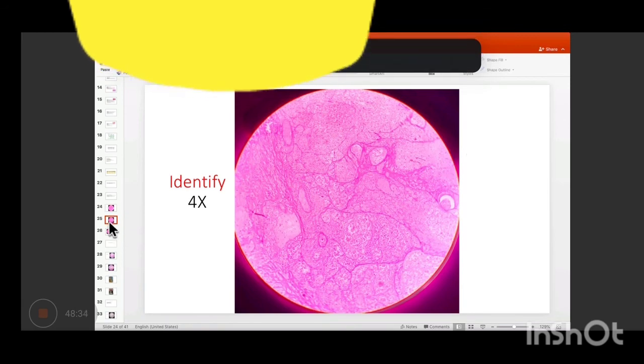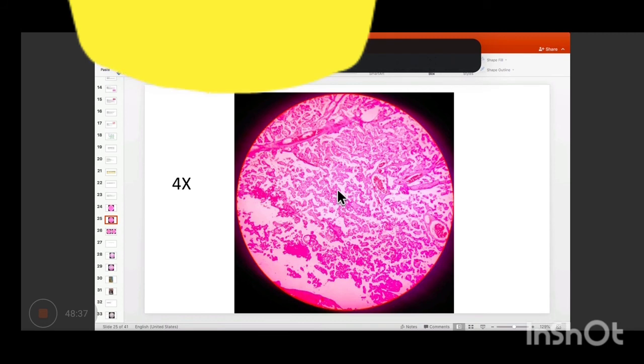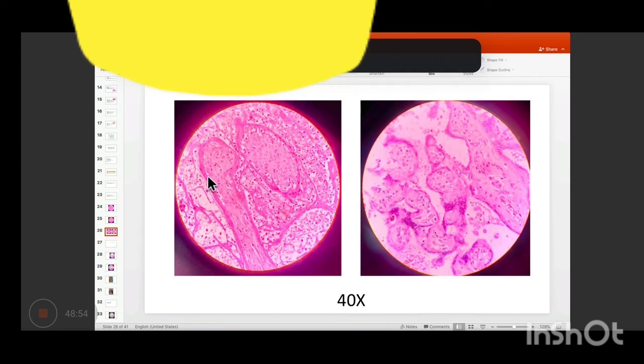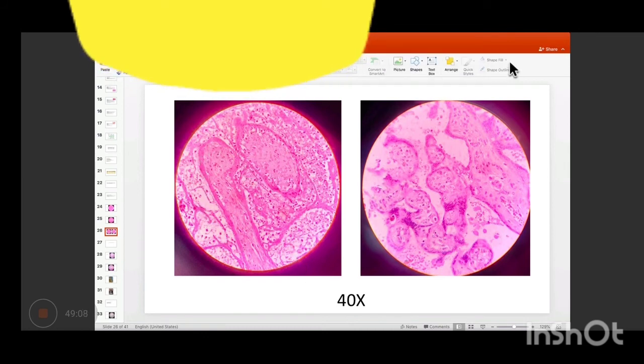So now the next slide I put is that of a live placenta, so that you can see the difference between a live placenta and a placenta with infarct. So here you can see this is all a bit bluer. Nuclei are all there, right? These are blood vessels and the rest are all villi. Okay, so coming on to the higher power, here you can make out this is the wall of the villi and the wall has no nuclei, right? And all these red cells are RBCs due to congestion. Okay, so this is how coagulative necrosis looks.